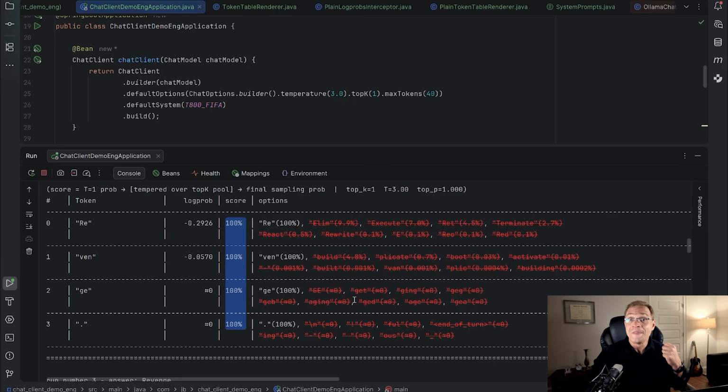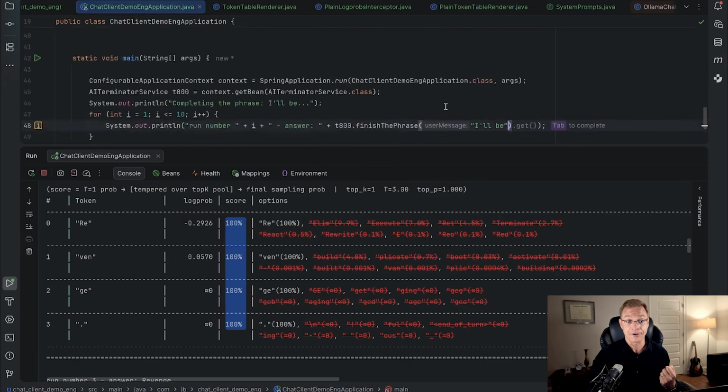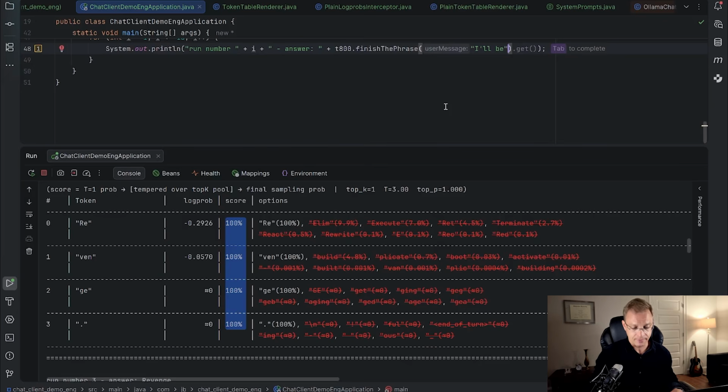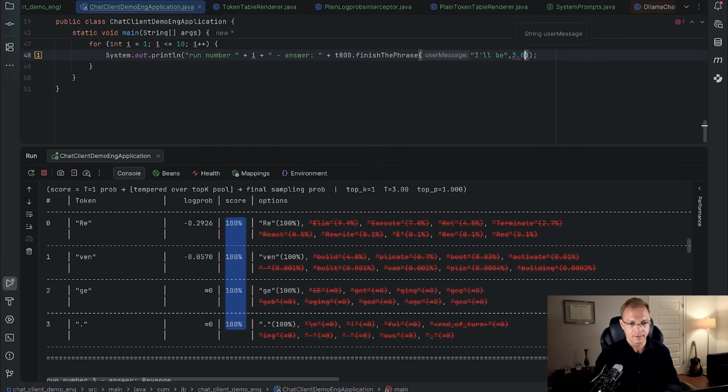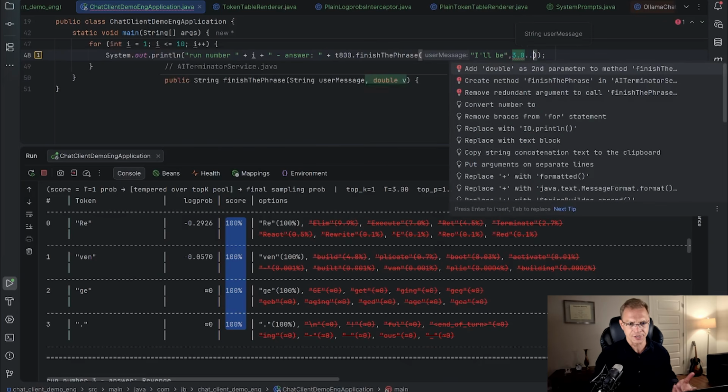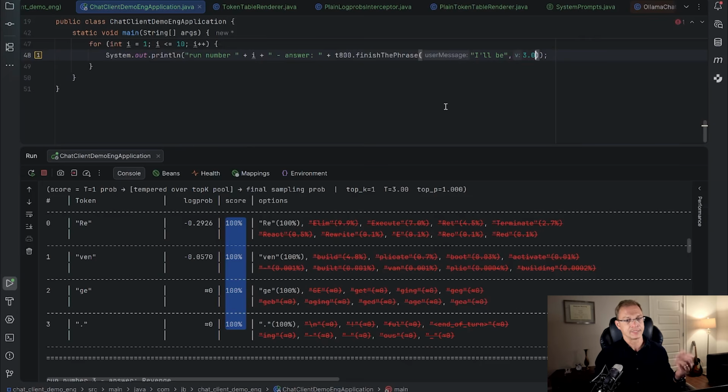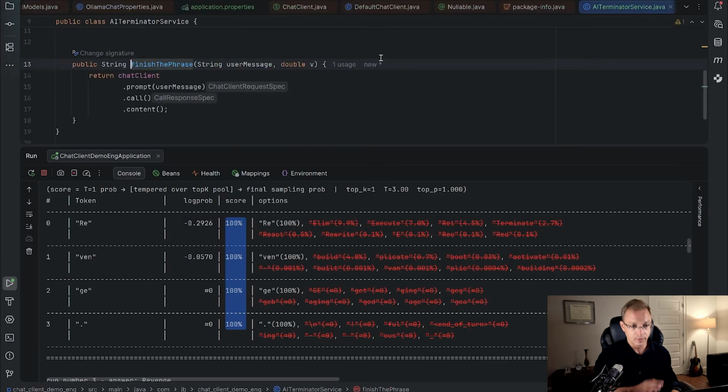Before talking about the next parameter, let me show you how the chat client can be configured dynamically, in case we want our method to take temperature as an additional parameter. For example, we will provide the temperature here in order to change the method and add a double as the second parameter, and let's go, we can press Ctrl B here.